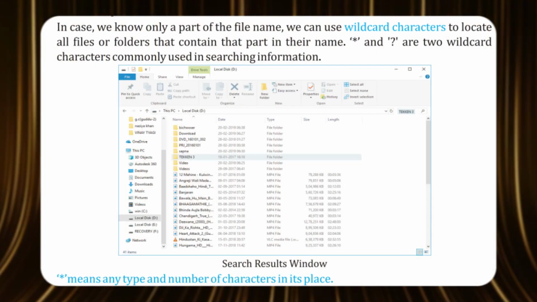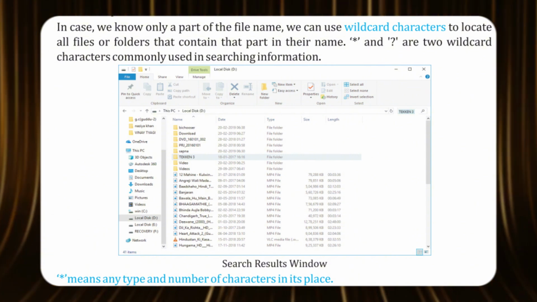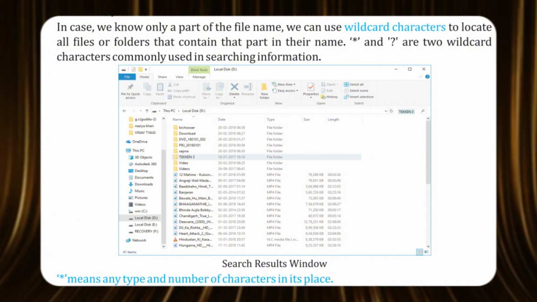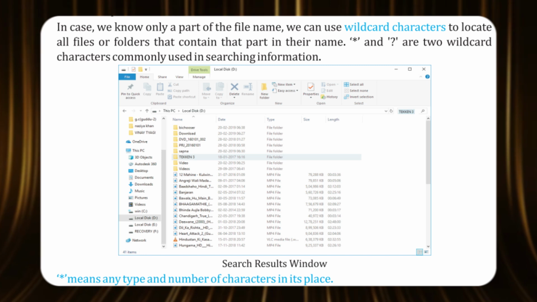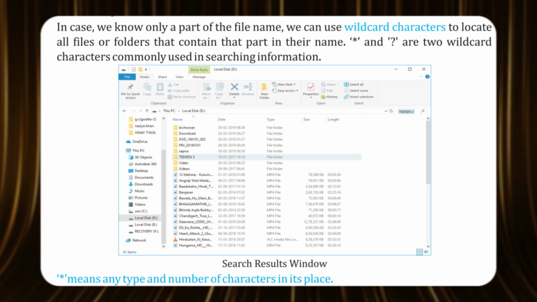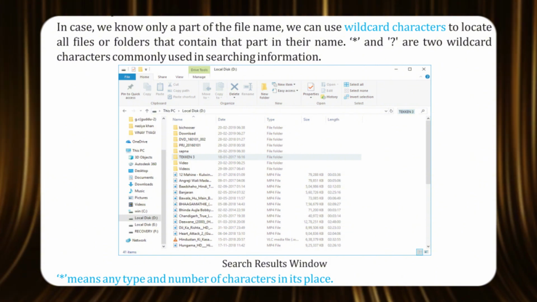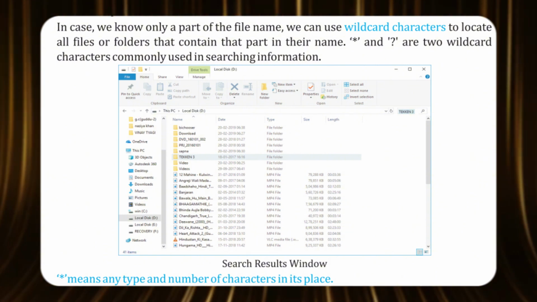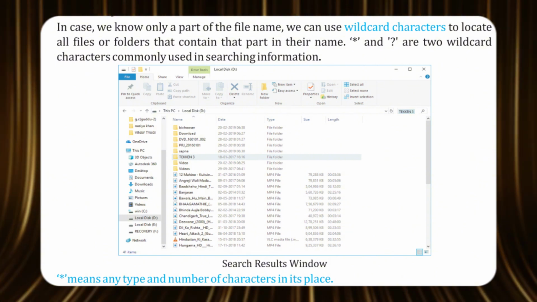In case we know only a part of the file name, we can use wildcard characters to locate all files or folders that contain that part in their name. Asterisk and question mark are two wildcard characters commonly used in searching information.